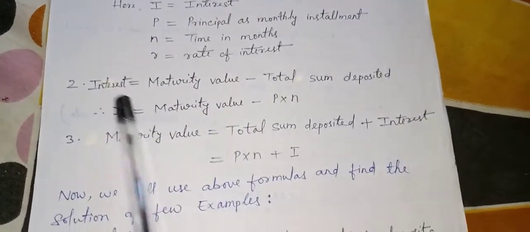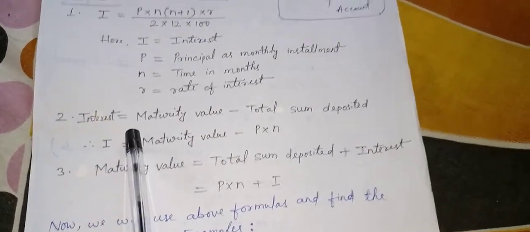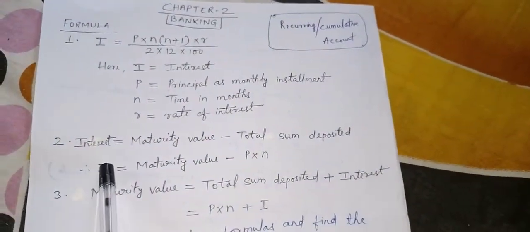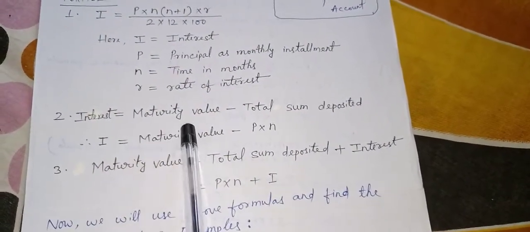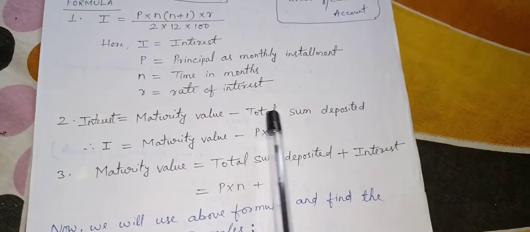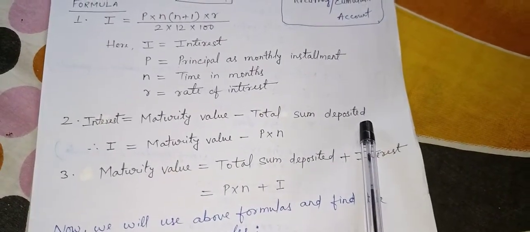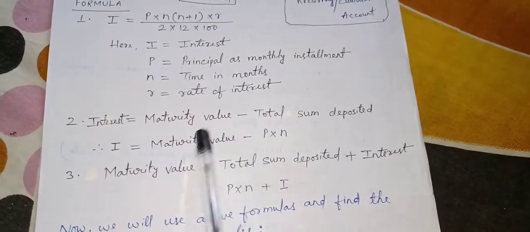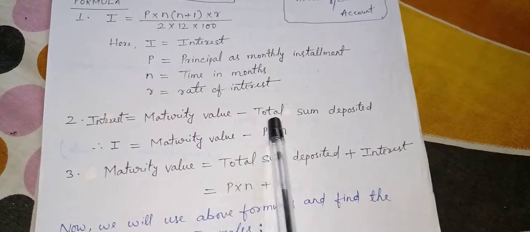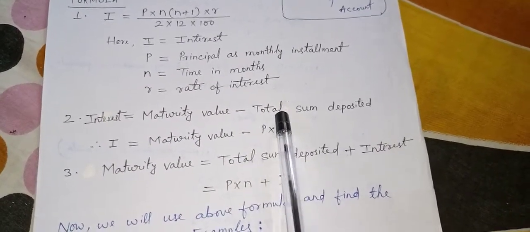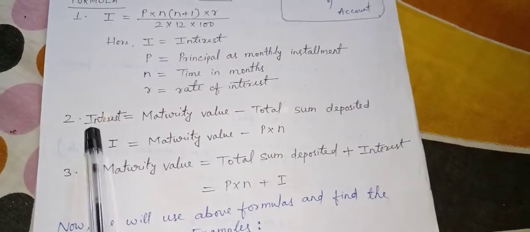The second formula of interest is: interest equals maturity value minus total sum deposited. Maturity value means how much you get at the time of maturity. If you subtract the total sum deposited from that money, it is called interest.